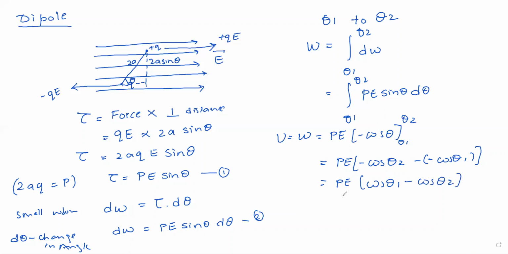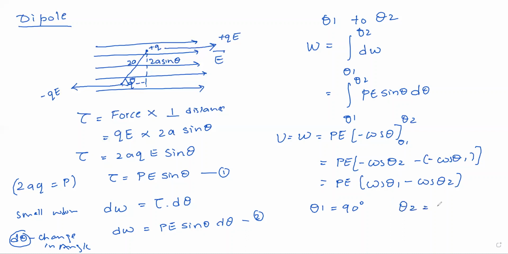Suppose the change in angle, as I told you, theta 1 is equal to 90 degrees before, and it changed to theta 2. That change we considered as d theta. From 90 degrees, it changed to some angle.